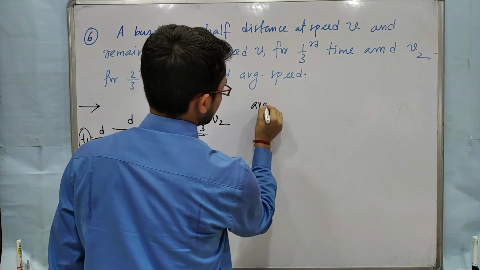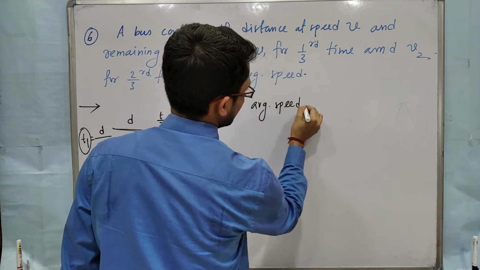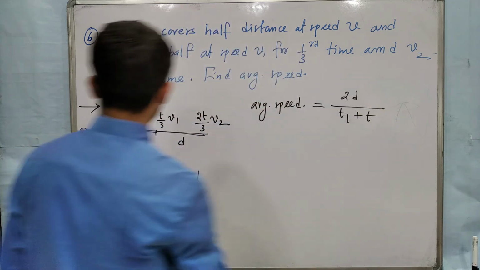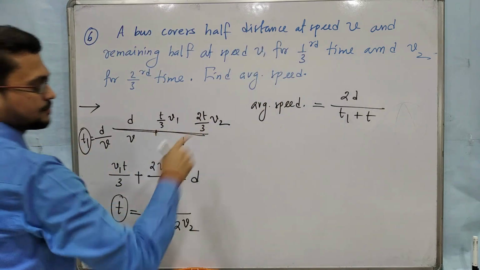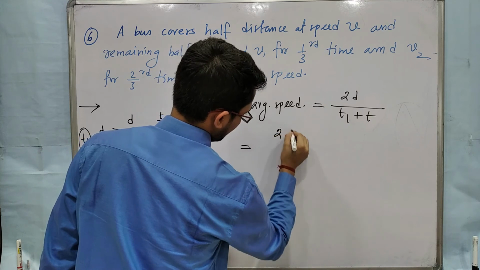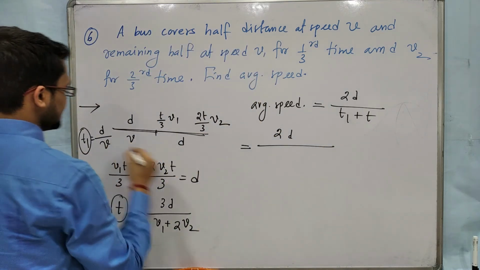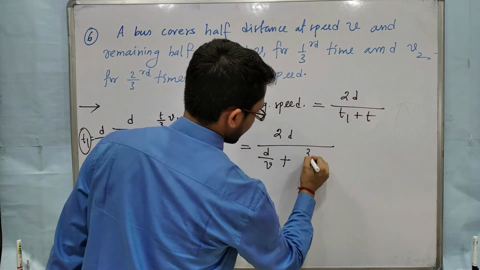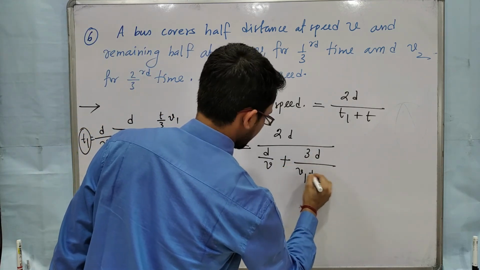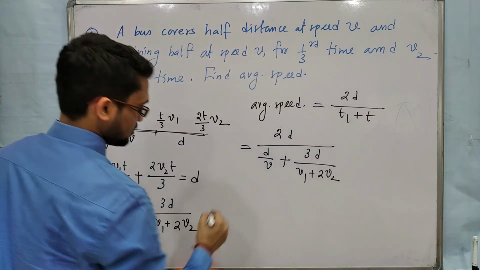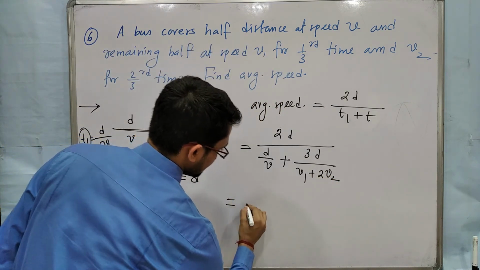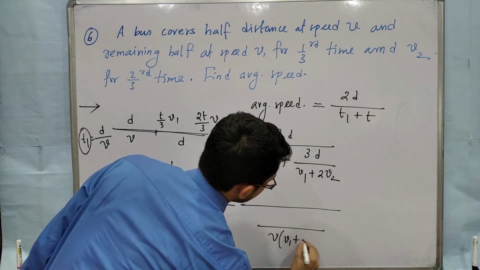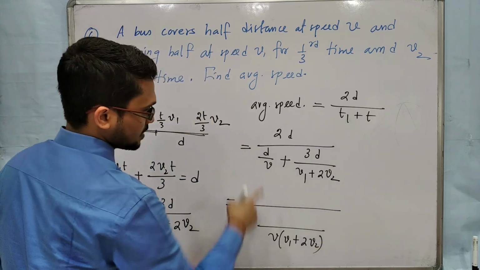Same formula I will use. Average speed is total distance 2d by total time t1 plus t. Just put the values: t1 is d by v plus t is 3d by v1 plus 2v2. Then do LCM. It will be v into v1 plus 2v2.